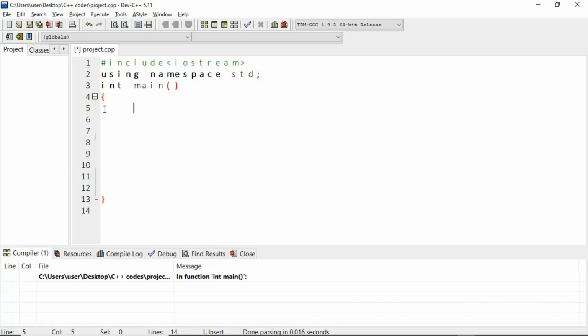In order to make use of data types, or to apply data types, we have to create something called a variable. In programming, a variable is a container that basically stores or holds a value.